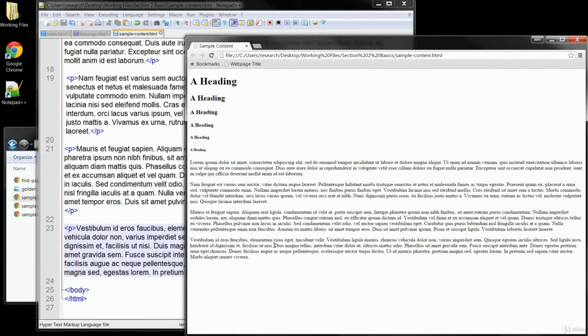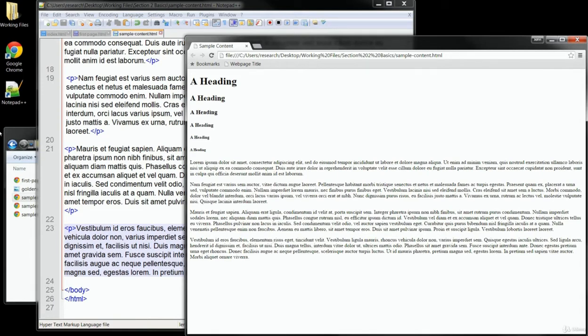The font size is the same as it was before, so we can see that the default paragraph style uses the default text size and weight when it's displayed in the browser. Now there are times when you'll need to have something that acts like a simple line break and does not add the space between paragraphs that we see here. So for that, we'll use the line break tag.